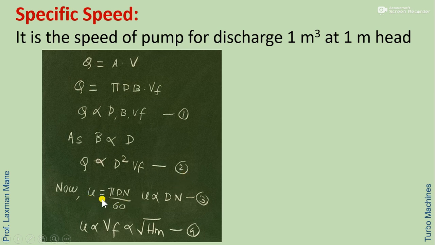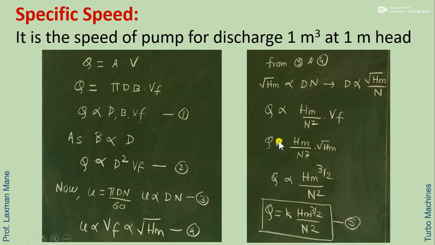Now u is equal to pi d n by 60. Here u is proportional to diameter and speed, say equation 3. So here u is proportional to Vf, and Vf is proportional to square root of Hm. This is equation number 4.